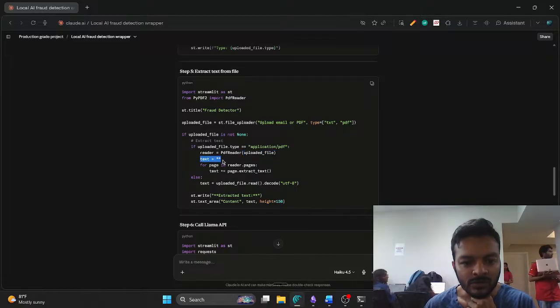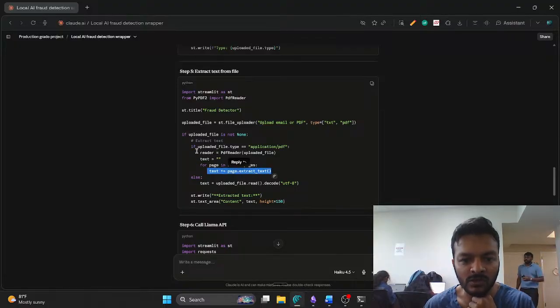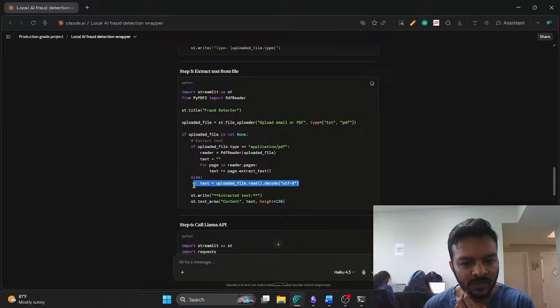Then for page in reader.pages, text plus equal to page.extract_text. So this is the whole content after the for loop is done. Text will have all the contents of the PDF in a text format. So pretty good. Else uploaded file.read().decode UTF-8. I don't know why that is. We'll just ask Claude.